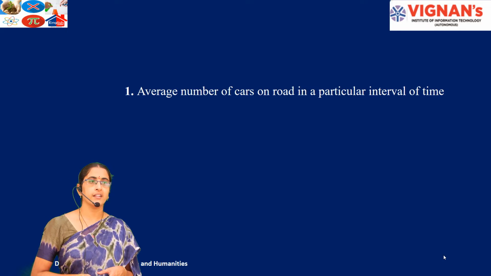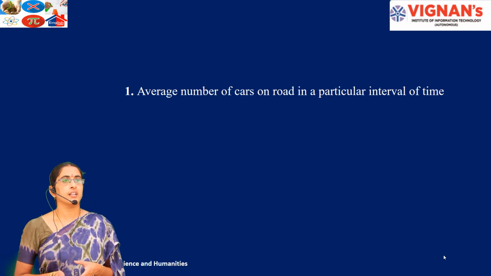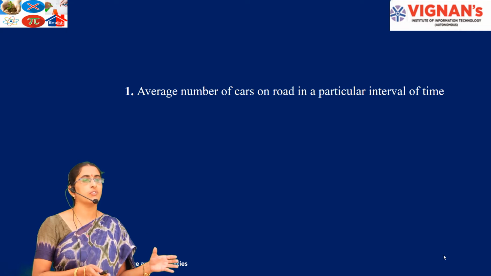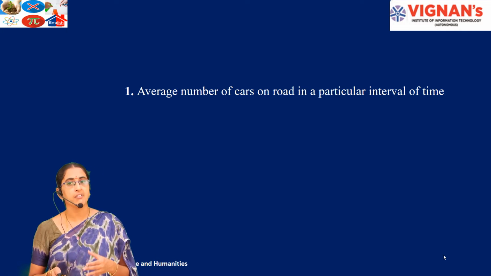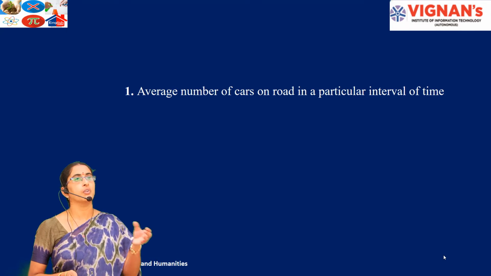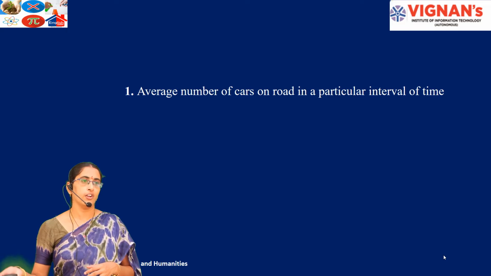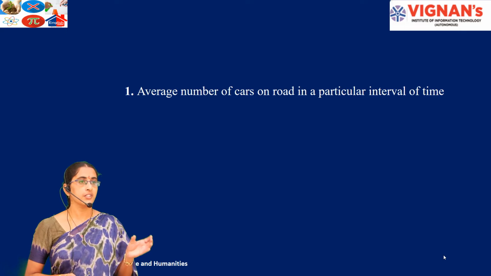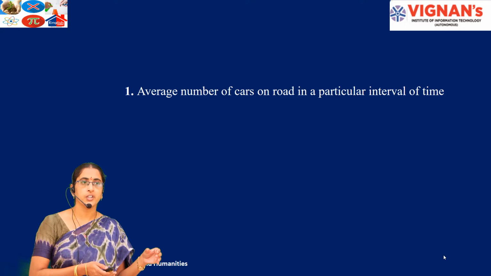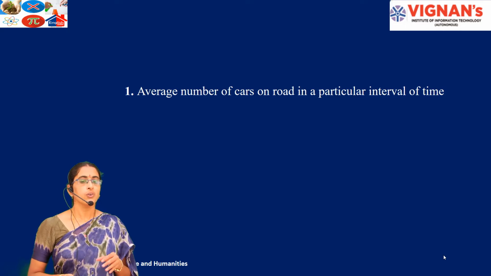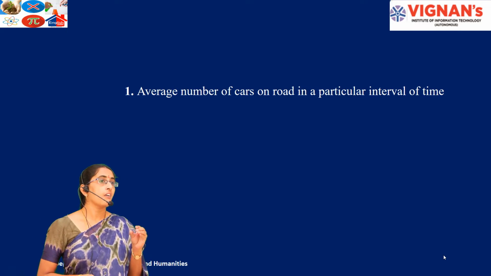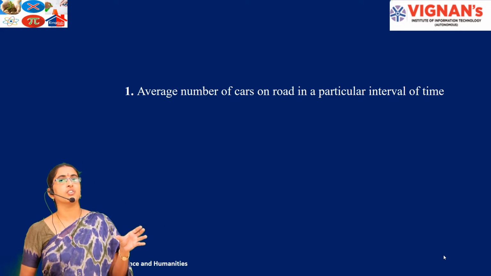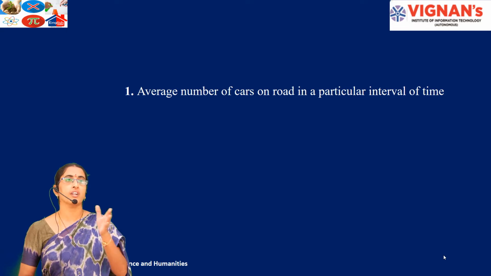So where can we apply this Poisson distribution? Let us consider a road where several vehicles are traveling. During a particular interval of time, how many vehicles have passed, and what is the average rate of accidents during a particular day or week or period of time. We can also find the average number of SMS sent during a particular interval, on Facebook, Twitter or WhatsApp, or the average number of emergency calls received in a hospital. Wherever we need to find the average rate of an experiment when the number of trials is large.